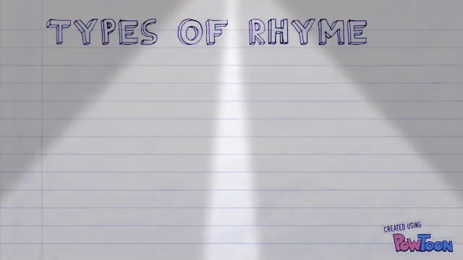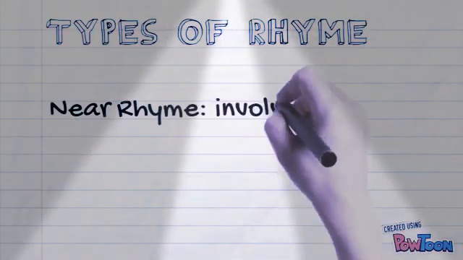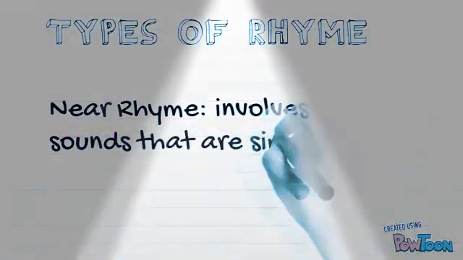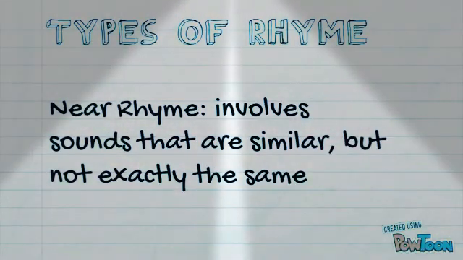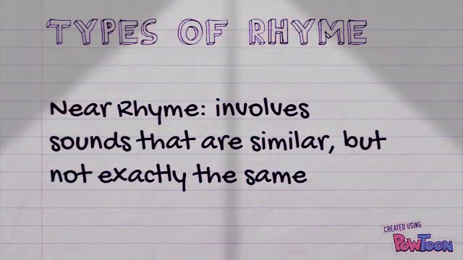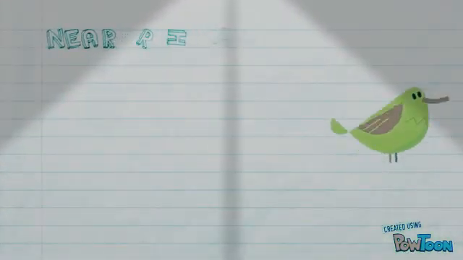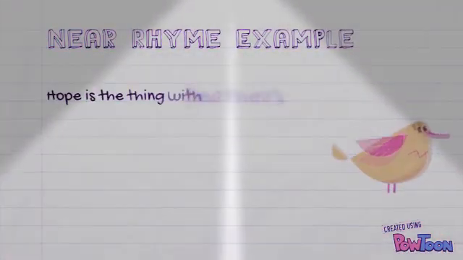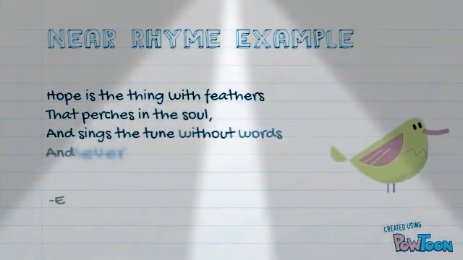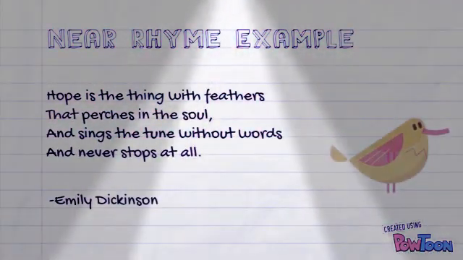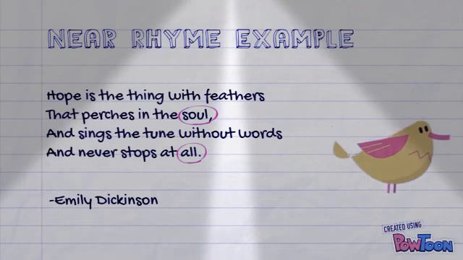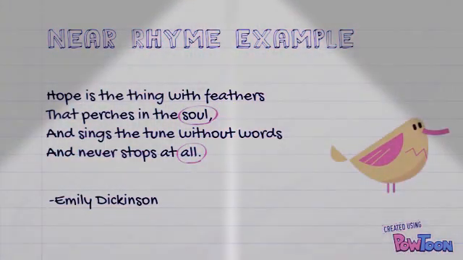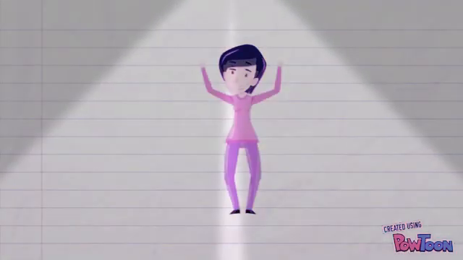Alright, let's take a look at our last type of rhyme. Near rhyme is a type of rhyme that involves sounds that are similar but are not exactly the same, or in other words, are not perfect rhymes. Here's an example of near rhyme. Hope is the thing with feathers that perches in the soul and sings the tune without words and never stops at all. Notice how the words soul and all are similar sounding words but are not perfect rhymes. This is an example of near rhyme. Got it? Alright, let's move on.